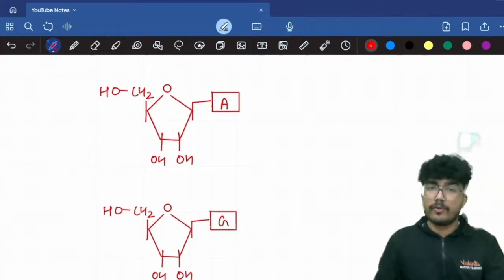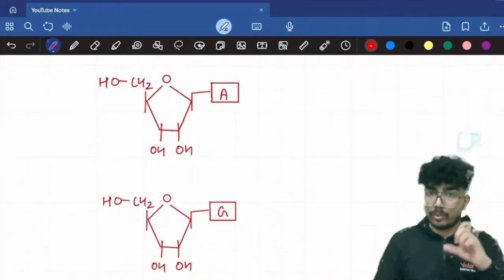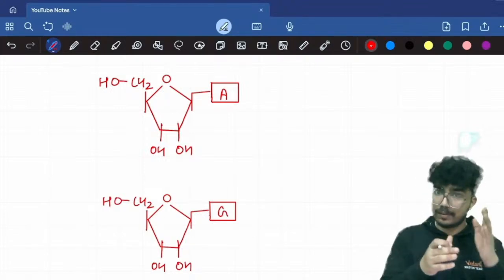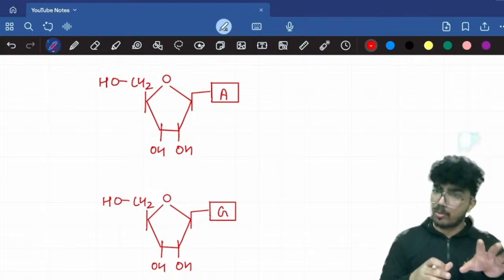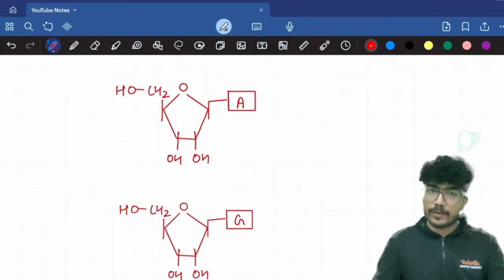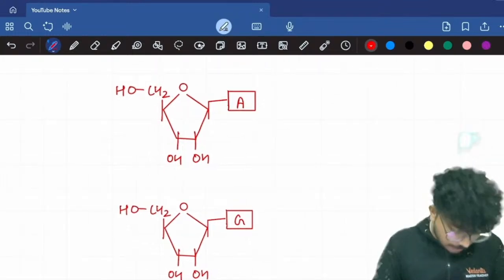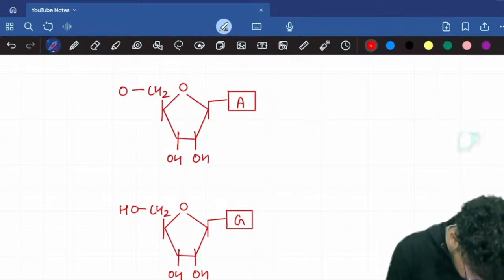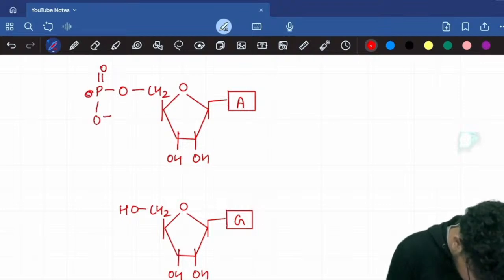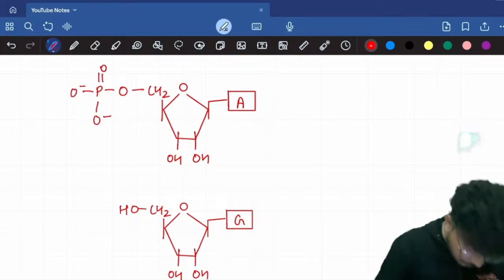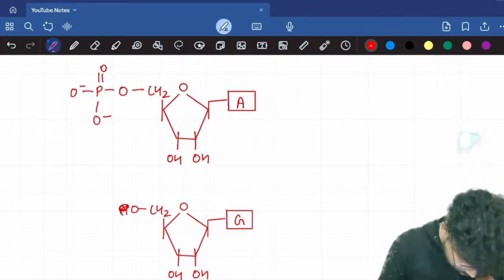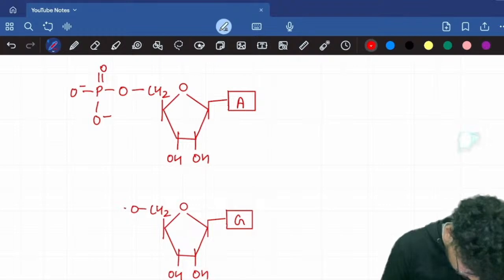Okay, so if you can see here, we have two nucleosides. I have drawn two nucleosides right now. The first one is the adenosine, the adjacent one is the guanosine. Now first of all, these will have the phosphate groups, right? So I will attach the phosphate group over here, and also you will have one phosphate group here.